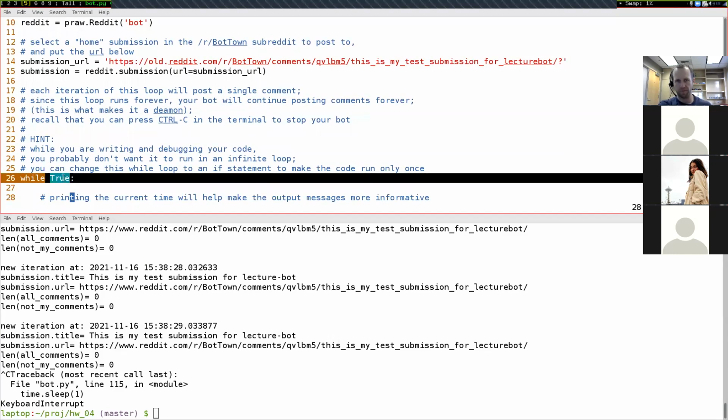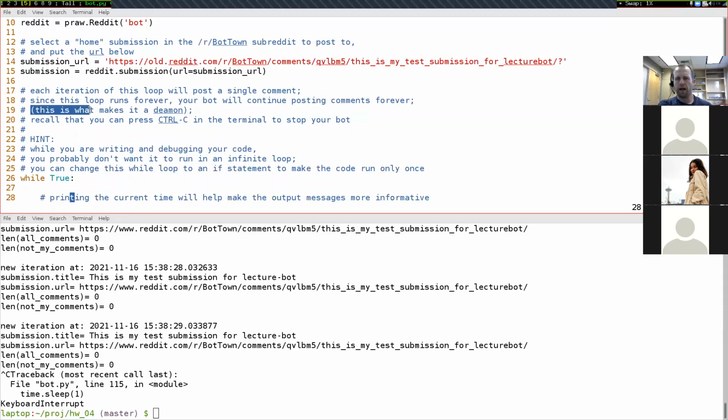And a while back at the beginning of this assignment, I mentioned that there was this thing called a daemon in computer science. And a daemon is just a program that runs forever, sits in the background of your computer and continues doing whatever it does. So the fact that we have this infinite loop right here, this is what's making our program a daemon.